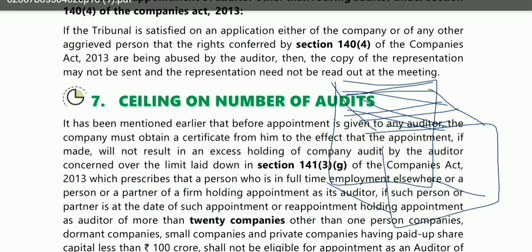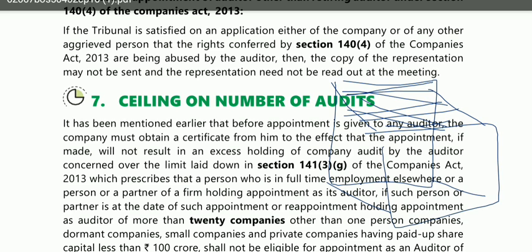Okay, now the ceiling is per person, per firm. We are going to study that in this topic. So I just introduced you to this topic by this diagram. Okay, so let's start with the content.